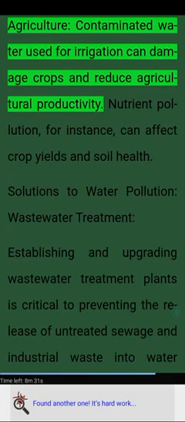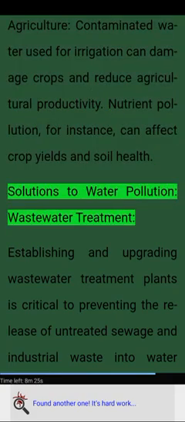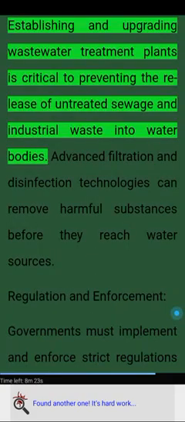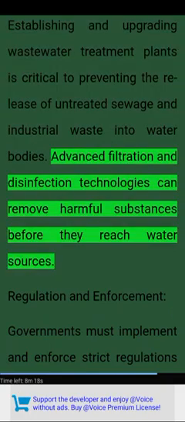Agriculture. Contaminated water used for irrigation can damage crops and reduce agricultural productivity. Nutrient pollution, for instance, can affect crop yields and soil health. Solutions to water pollution. Wastewater treatment. Establishing and upgrading wastewater treatment plants is critical to preventing the release of untreated sewage and industrial waste into water bodies. Advanced filtration and disinfection technologies can remove harmful substances before they reach water sources.